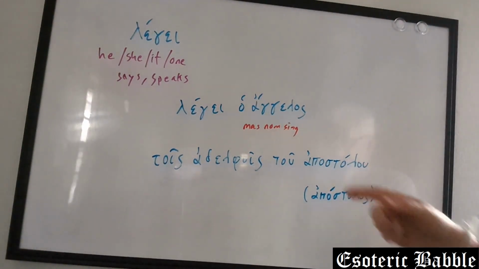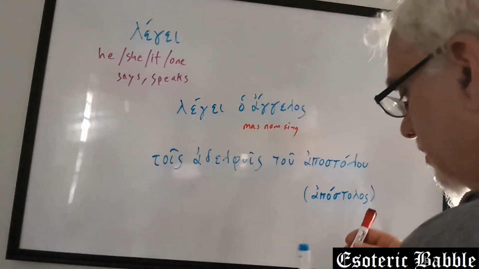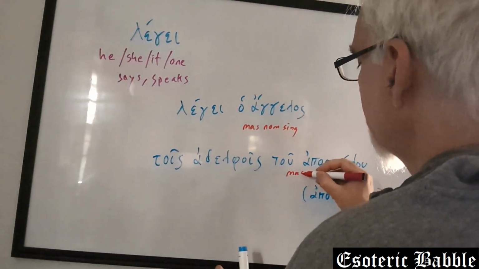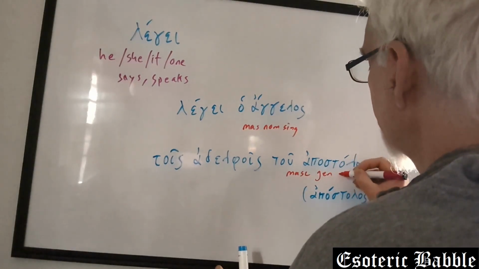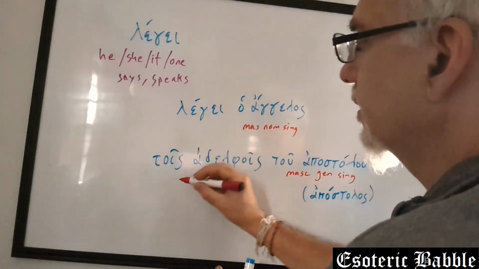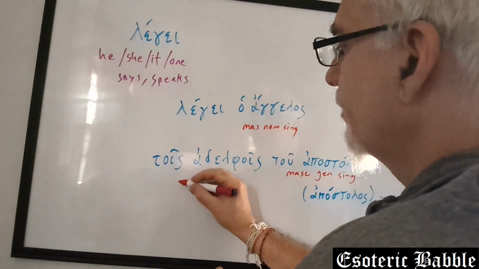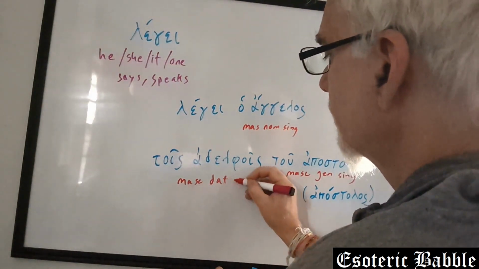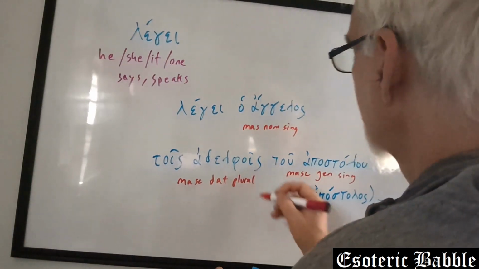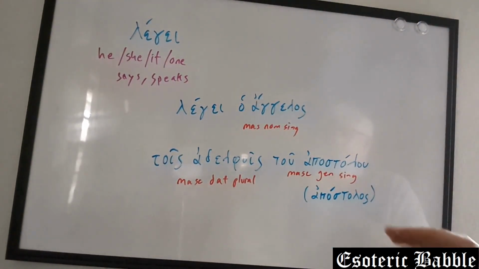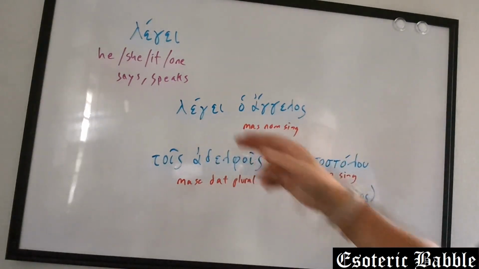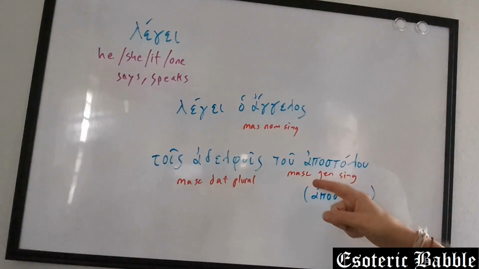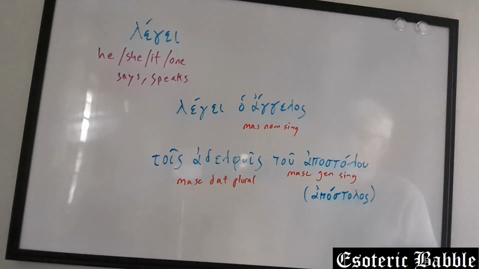Apostle. And this would be masculine, genitive, singular. So the angel is speaking to the brothers of the apostle.